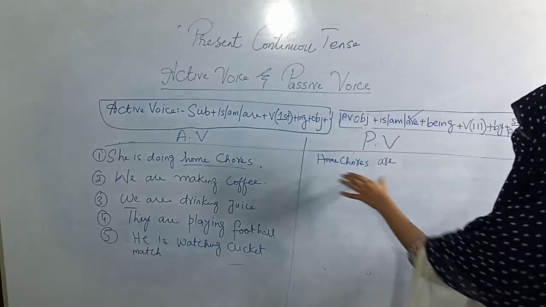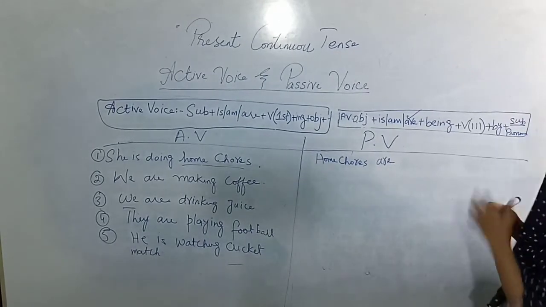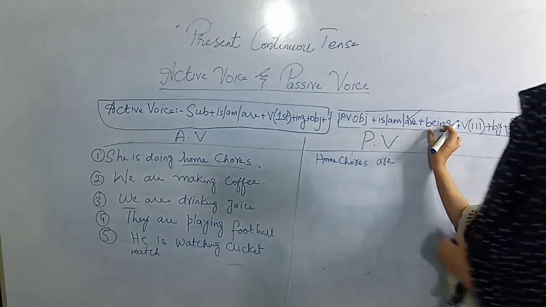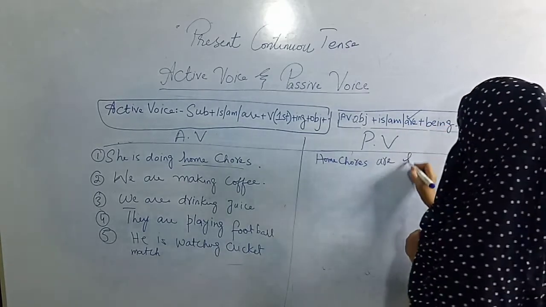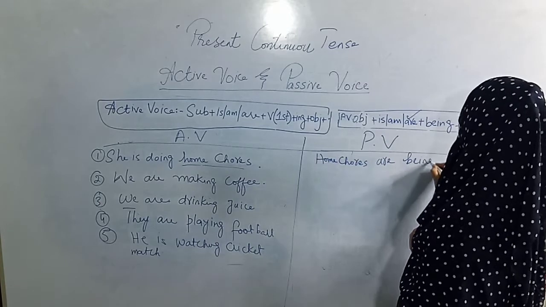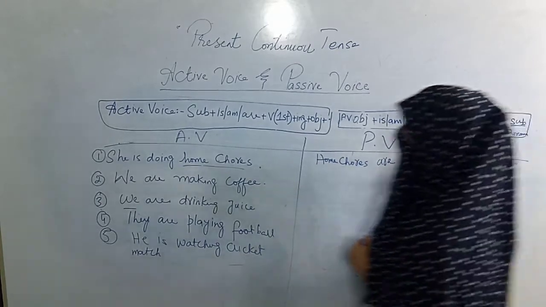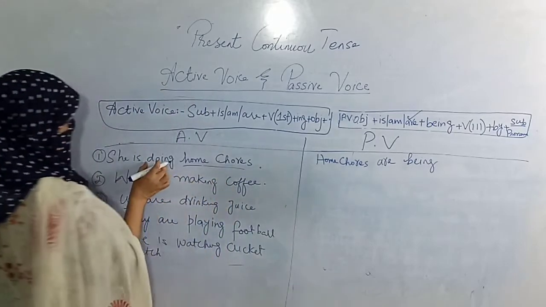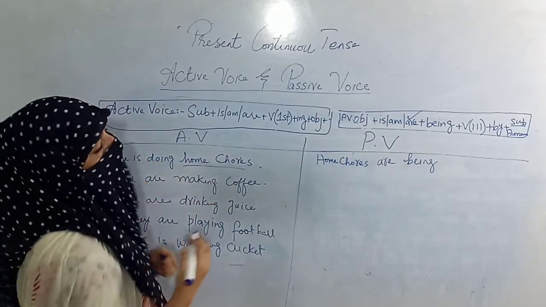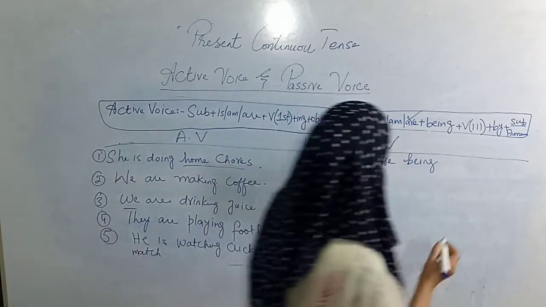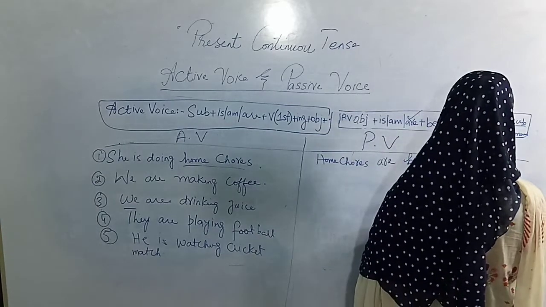Home chores are. Then according to the formula you have to apply being, and the verb third form. So you have to find out what the verb is. The verb is do, and the third form of do is done. Home chores are being done.